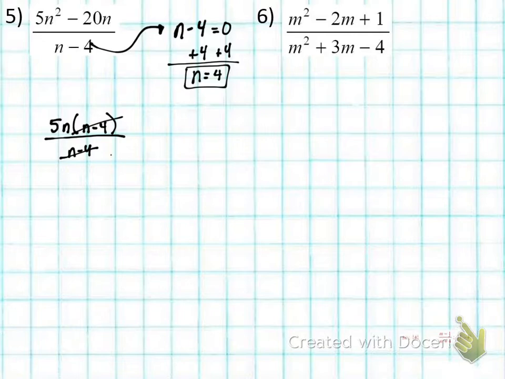What's n minus 4 divided by n minus 4? Nope, 1. So then our numerator is 5n, denominator is 1. So then our answer is going to be 5n. Semicolon, n cannot equal 4. Does that make sense? Okay, last one, number 6.